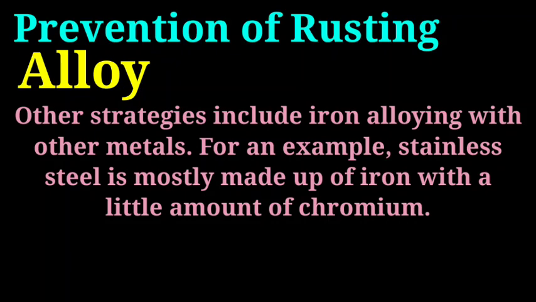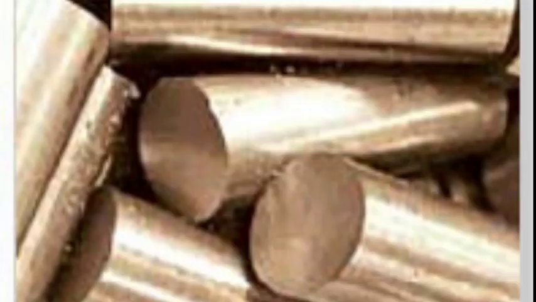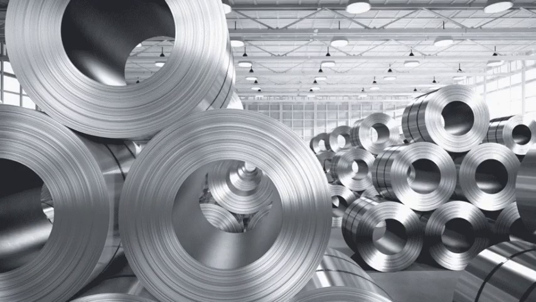Yes, my dear students, steel is one of the best examples of an alloy of iron because it contains chromium, carbon and iron, which prevent rusting. You can see in the figure, this is an alloy, made up of iron and other metals, and it is made for the prevention of rusting.